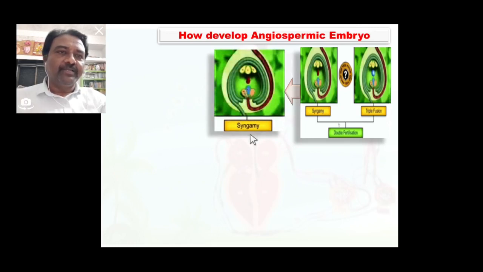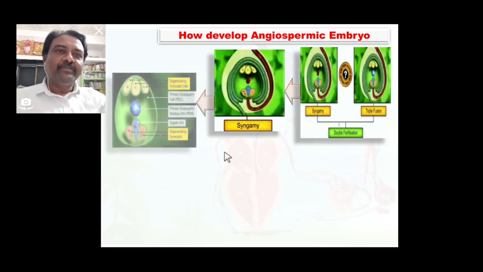Such a process is called syngamy. Such a zygote is the first cell from which the complete development of the embryo occurs. So this is the zygote after fertilization. The zygote is seen in the embryo sac.